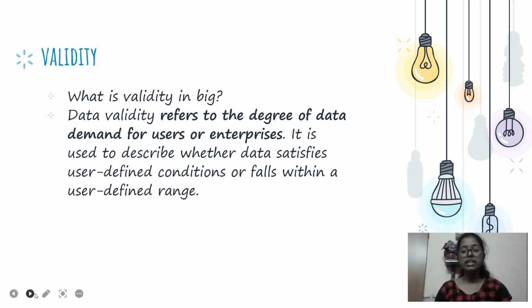So verification is whether we are giving a correct, working product or not, but validity is giving the customer the product that he or she wants. That is the difference between verification and validity. The same is true for big data: we check the requirements of the customers and the demand of enterprises.